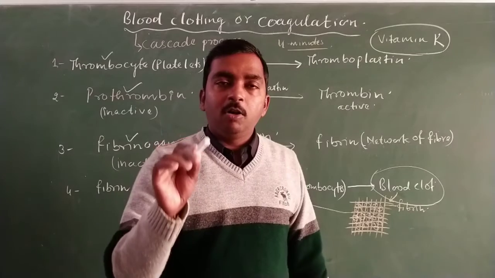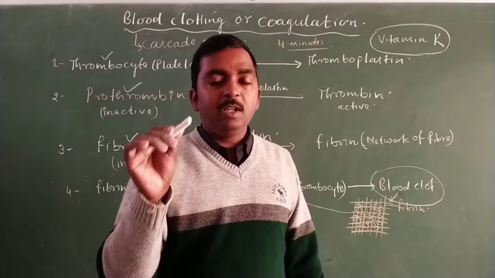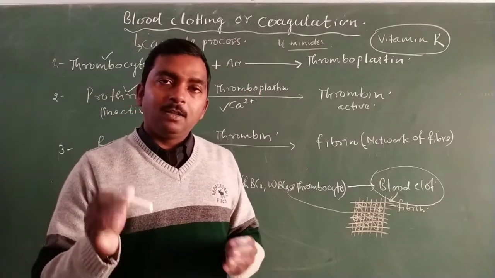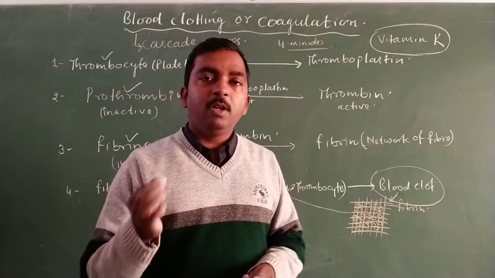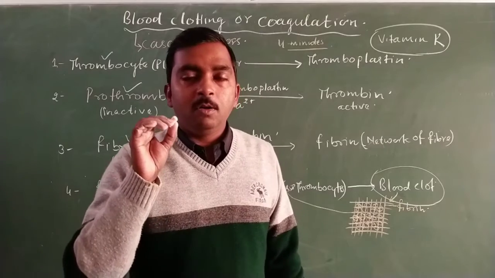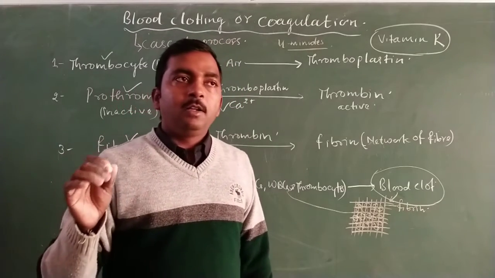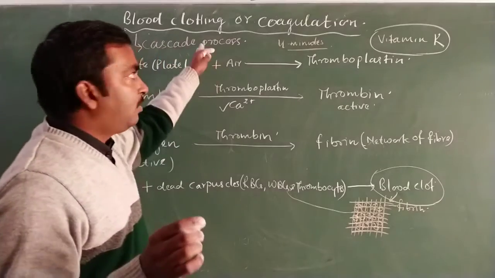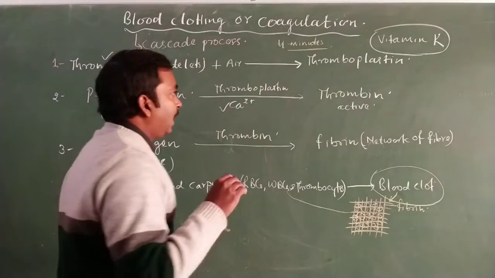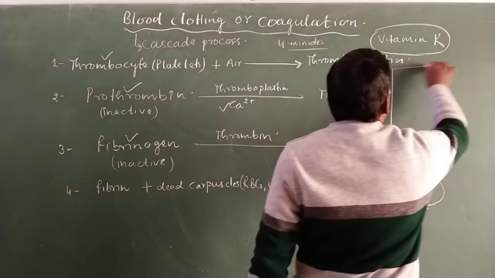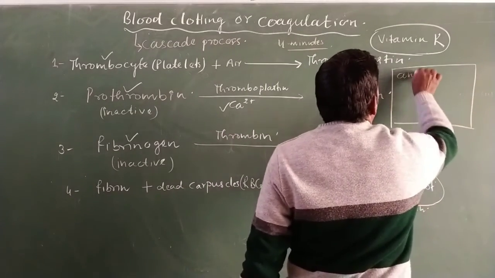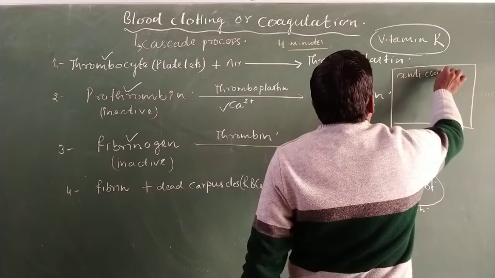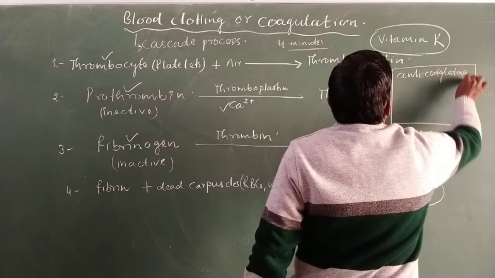So the clotting of blood inside the blood vessels is very dangerous for the body, and in that situation there is another chemical found inside our blood, which continuously inhibits the mechanism of blood clotting inside the blood, and that is known as the anticoagulation agent.